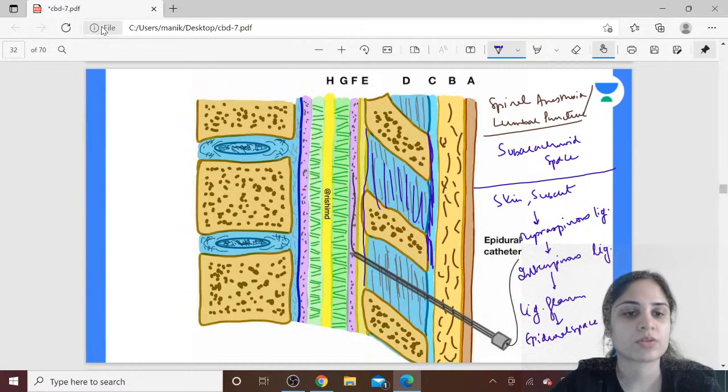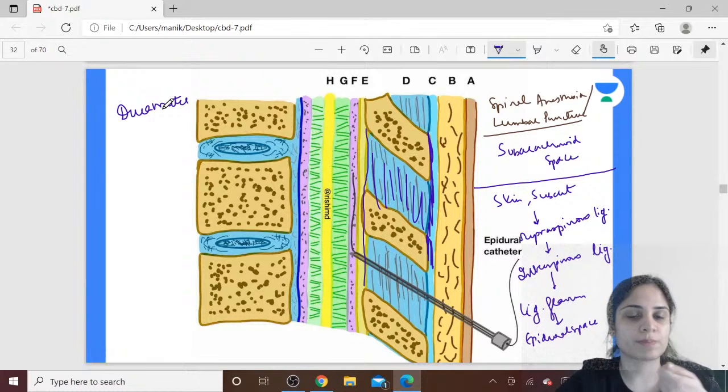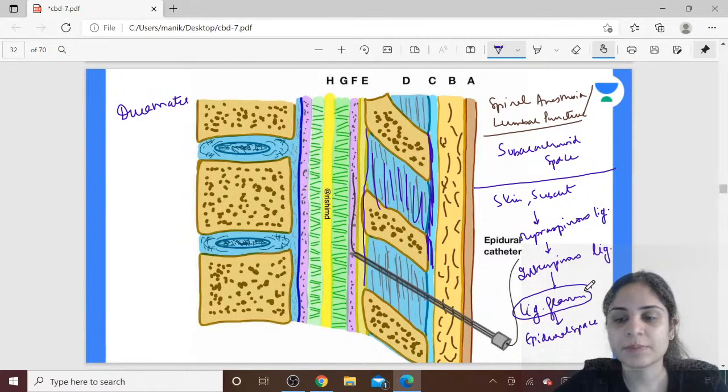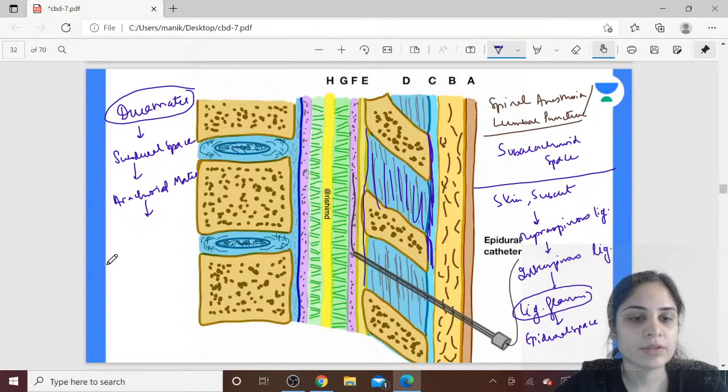Okay, now the rest I am going to write on the other side. Once you have entered into the epidural space, the next thing to be punctured is your dura mater. That's why when you pierce for spinal anesthesia or a lumbar puncture, you will feel two losses of resistance. One is when you pierce the ligamentum flavum and enter into the epidural space. The second is when you pierce the dura and enter into the subdural space. After the dura you have the subdural space, but you have to go beyond this. You have to pierce the arachnoid mater and enter into the subarachnoid space. There is no pop or sound, there is just a loss of resistance feeling.